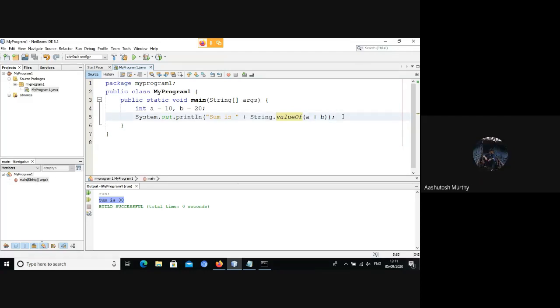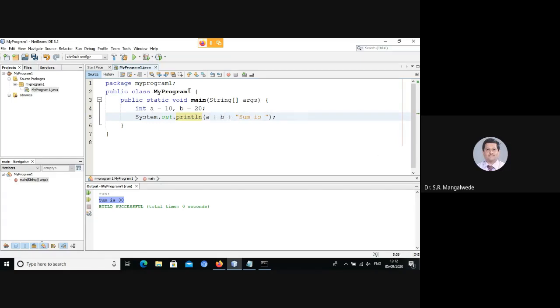Sir, if we write it without the parentheses, as a plus b plus the string "is the sum", will it display 30 is the sum? His question is, what if I do this, a plus b plus "sum is"?